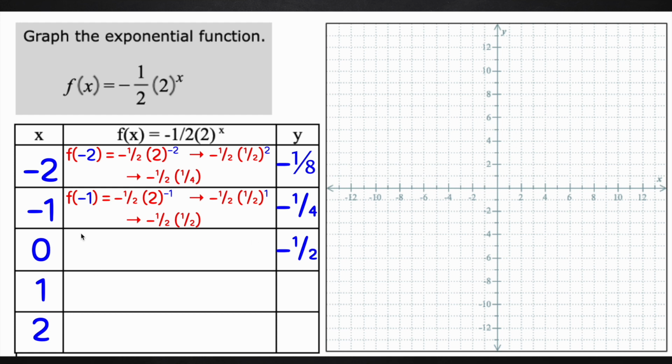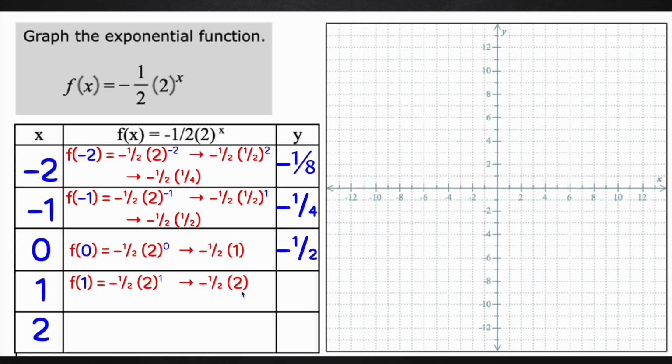You don't really have to do this middle one, but you can simply plug it in if you want to, but I know it's going to be the 1/2. Remember, anything to the 0 power is 1, so negative 1/2 times 1 is negative 1/2. Okay, so that's why it ends up being that way. All right, now I'm going to put 1 in. I don't have to flip this over because it's a positive 1. I only flipped these over for these two because they were negatives.